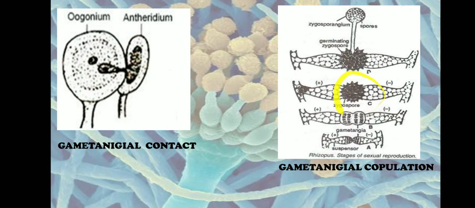Later, a spore wall develops around it to form a zygospore. Now this zygospore in some fungi will get detached from the hyphae and later germinate to form a zygosporangium, and zygospores or spores are produced inside the zygosporangium. Whereas in certain fungi the zygospore will still be attached to the sex organs, wherein they will germinate to form a zygosporangium and meiospores are formed. So that is about gametangial copulation.